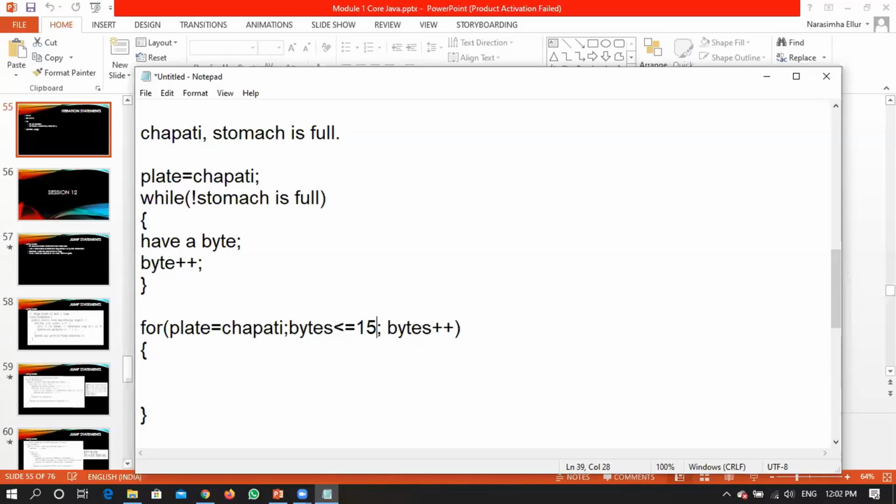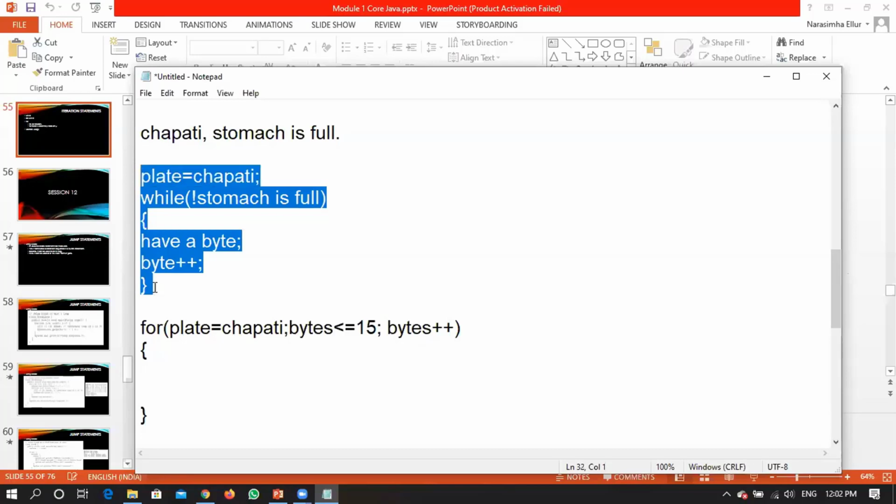What scenario I'm saying is, in the first case, there was no need to concentrate on the number of chapatis. I just wanted to fill my stomach. So that was the condition. I would not know how many chapatis I might be having. That was the first scenario with respect to while. That means if you don't know how many times the loop might be repeated, in that scenario you will be going with the while. If you are putting a restriction saying that I just wanted to have only 3 chapatis, when you have a restriction and clearly know when to stop a loop, in that scenario you will be going with the for loop.